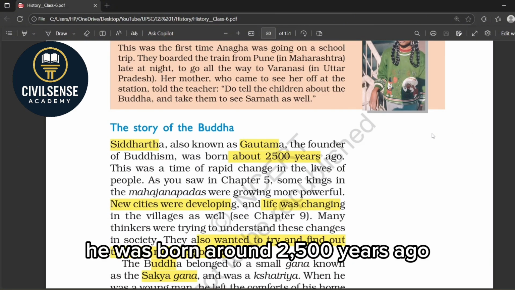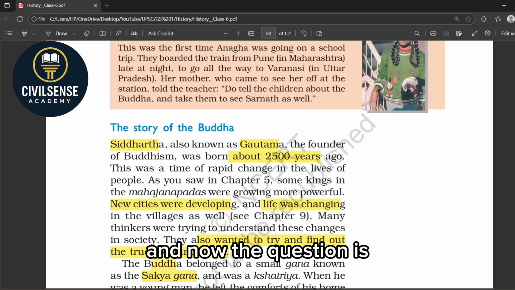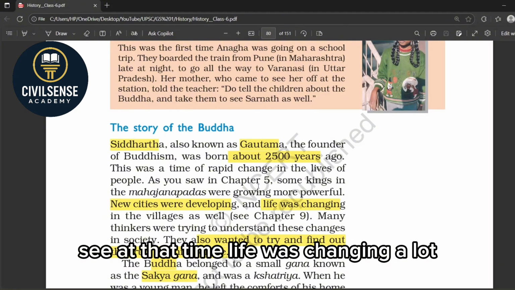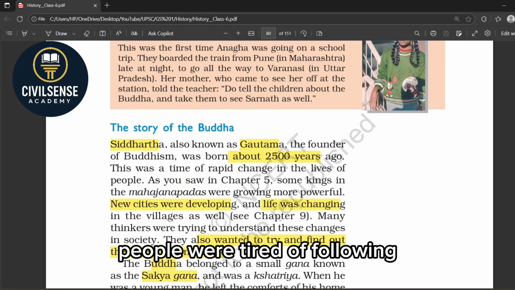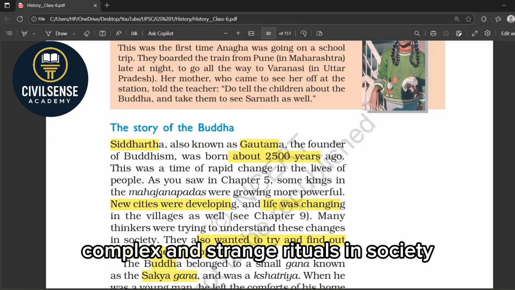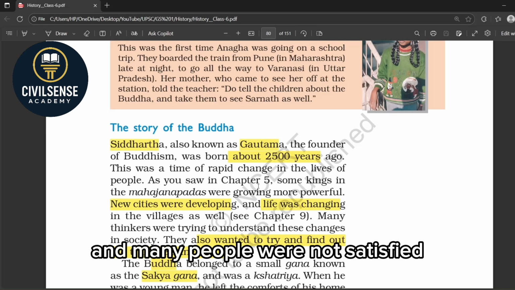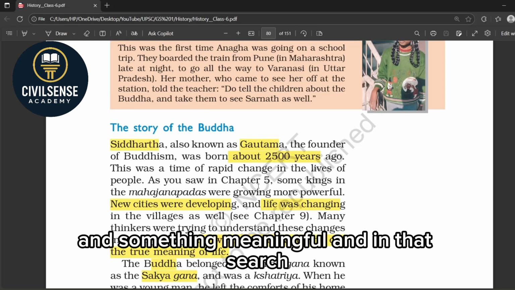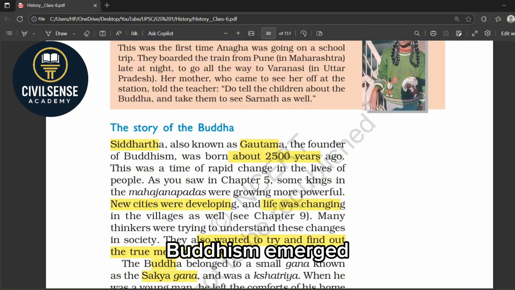He was born around 2500 years ago, and now the question is, how did Buddhism come into existence? See, at that time life was changing a lot. People were tired of following complex and strange rituals in society, and many people were not satisfied with those old practices. They wanted something different and something meaningful, and in that search, Buddhism emerged.